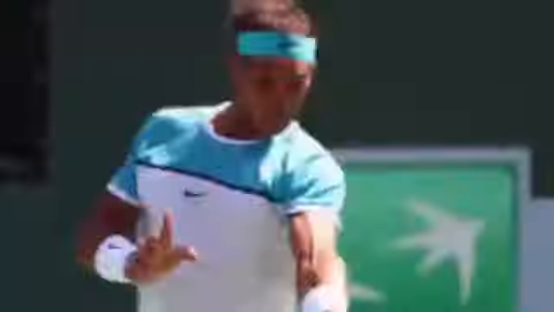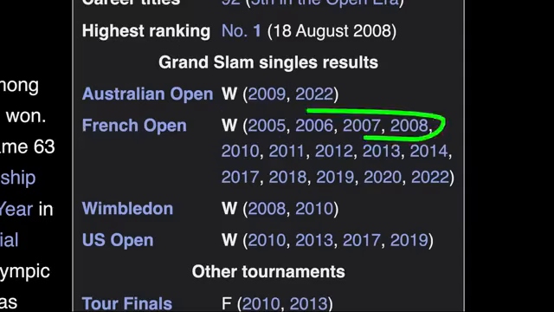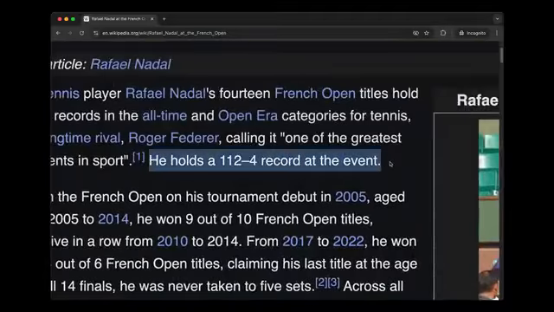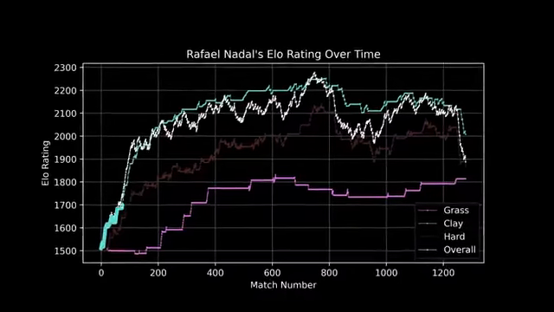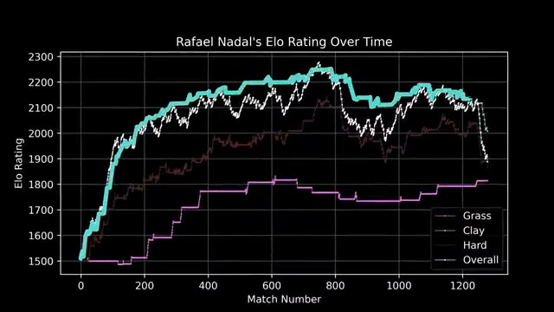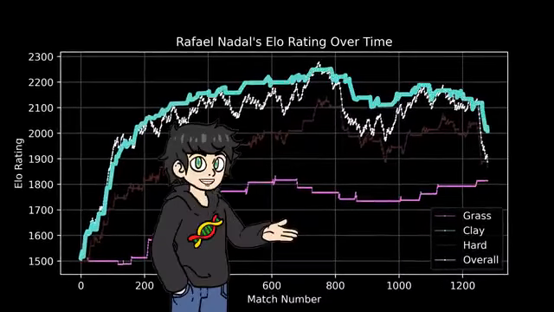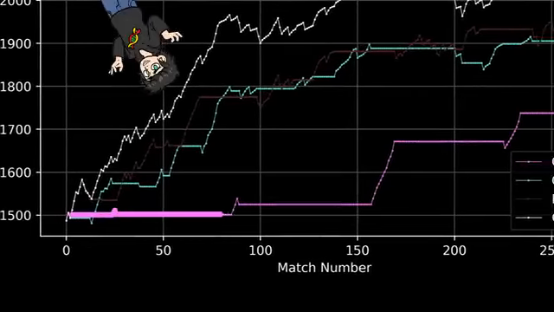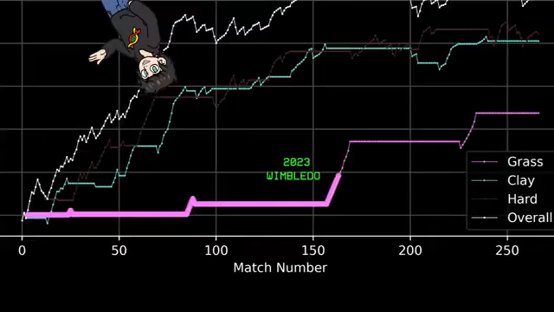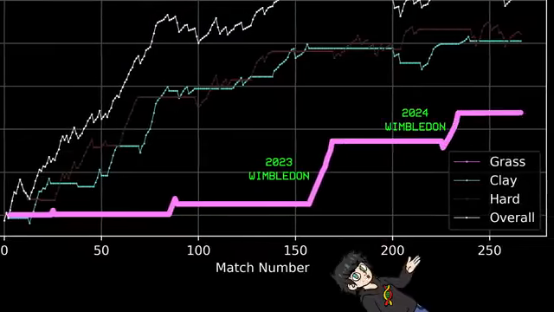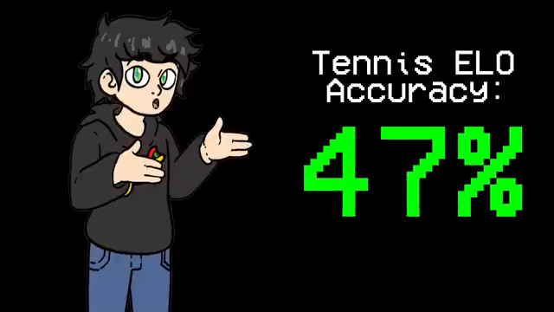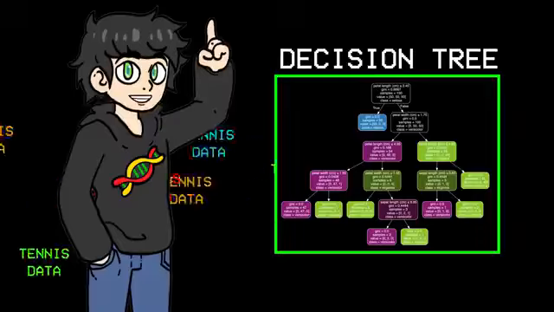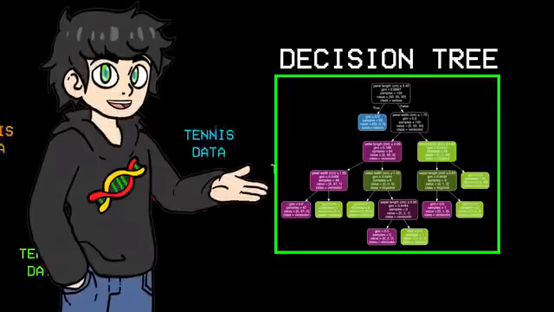For example, Rafa Nadal is known as the king of clay. He's won 14 French Opens and has a 112 wins versus 4 losses record at the event. The guy is a beast, and as you can see, his clay ELO is really good. In fact, it's the highest I've seen. As a final example, here's how Carlos Alcaraz's grass ELO has changed after winning back-to-back Wimbledon titles in 2023 and 2024. And tennis ELO turns out to be quite good at predicting who will win. So let's take all this data and fit it into a decision tree to see how well it classifies winners.